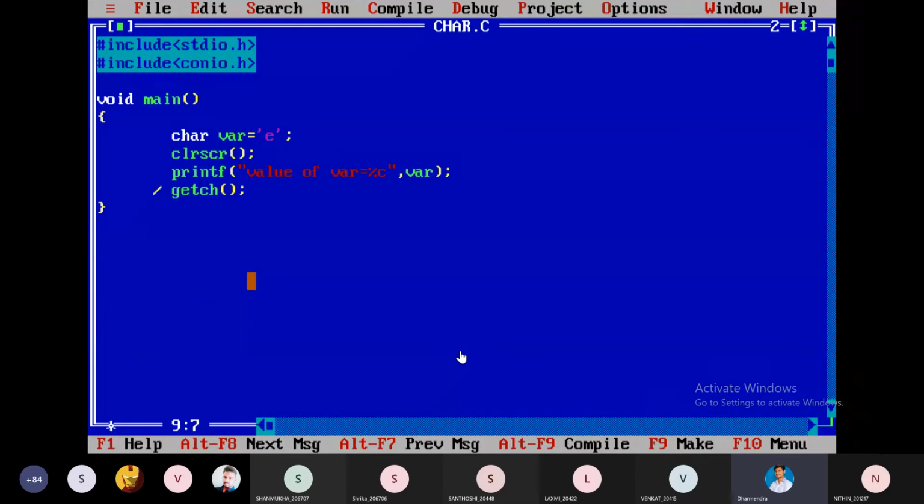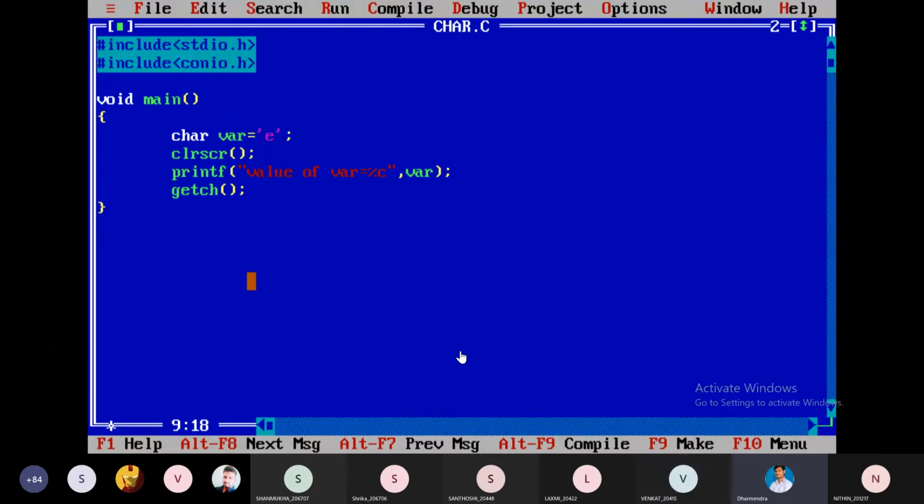I will introduce other compilers also. Sir, in Turbo 3.2 and 4.5 there is a lot of difference. Yes, there is a lot of difference. For running a program we should press Control plus F9. Yes, that only. Control Alt F9 for compilation, and Control F9 for running the program.